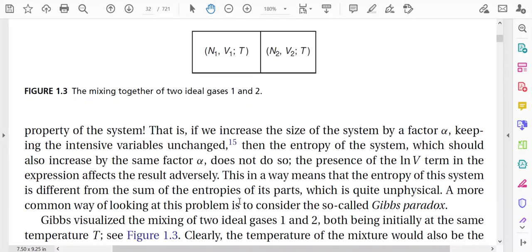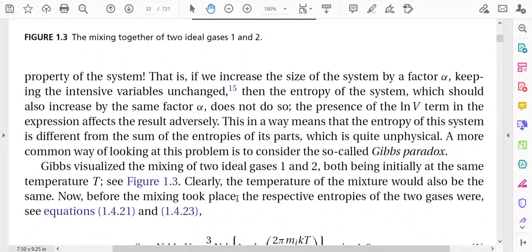So logically we are saying that in the expression of entropy there is some problem, and this problem is commonly known as Gibbs paradox. But now we will discuss the problem of Gibbs paradox in detail. The discussion that we have completed up to this point, we are saying it logically but not analytically. Now we will discuss the problem of Gibbs paradox in some more detail.